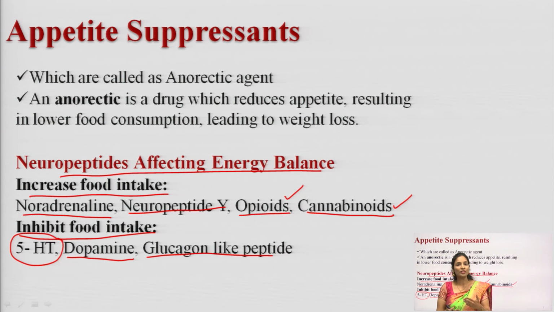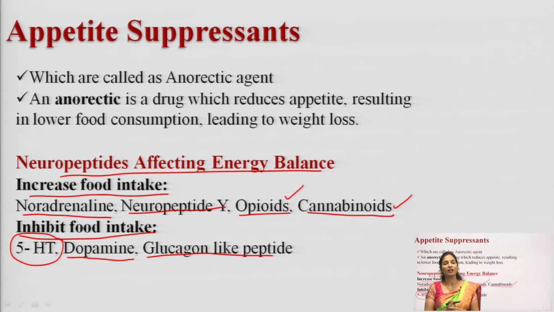So, by decreasing the appetite, a decrease in food consumption will be seen. Then the person can reduce weight very easily. But these drugs are not preferred because they can produce toxic effects. Okay. So, there are some neuropeptides affecting energy balance.